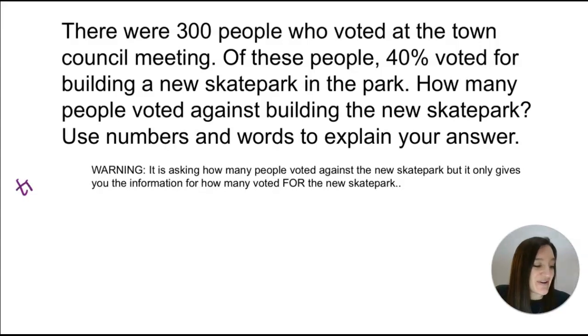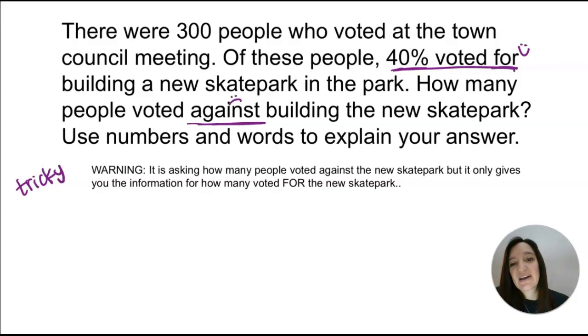This is another tricky one. Did you catch that? Because it's asking for how many people voted against, but it gives us a percent of people who voted for. We want how many people voted against. So we're going to have to do that extra strategy like we did with Harrison and the songs.